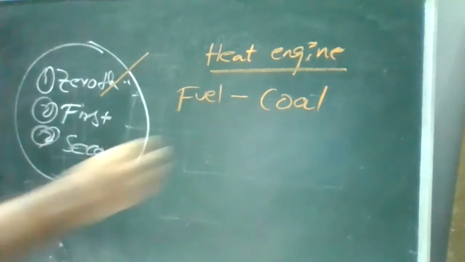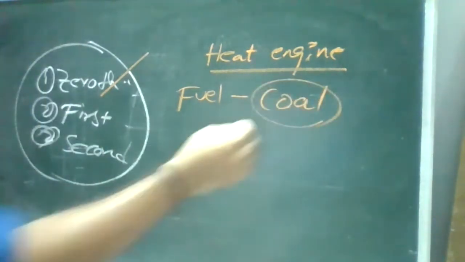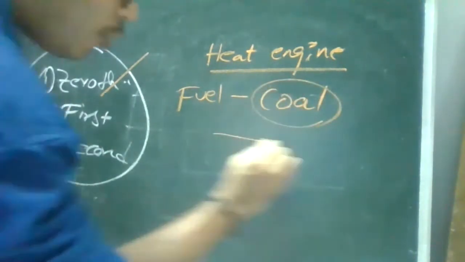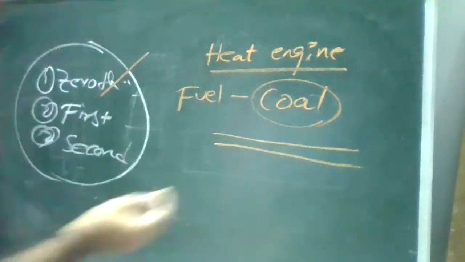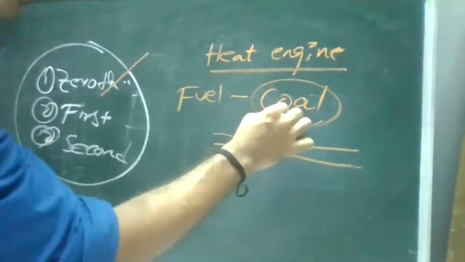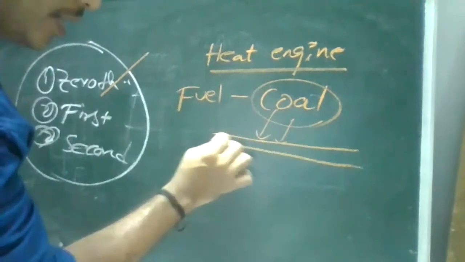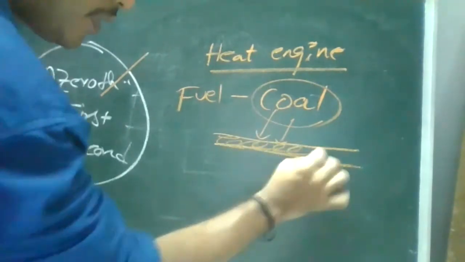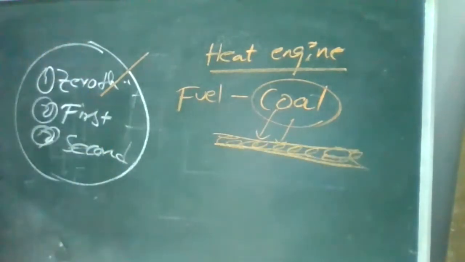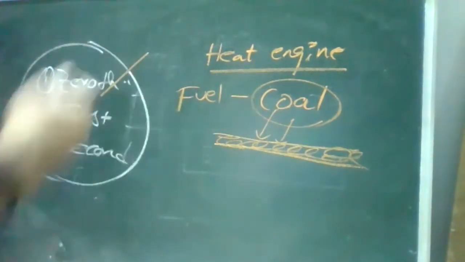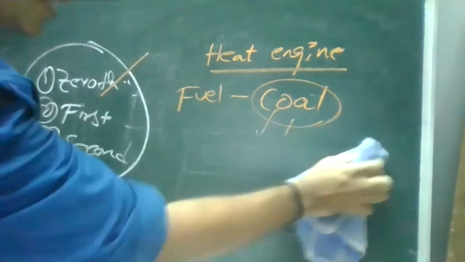Yes, they burn coal. When the coal is burning, water passes through the tubes, and because of the radiation and temperature, this water converts into steam. So they create high pressure steam.